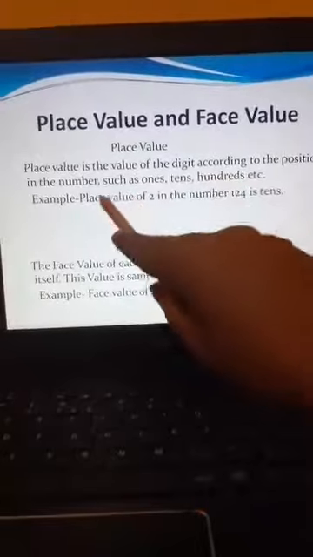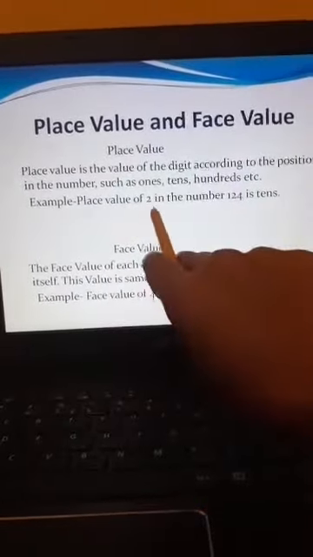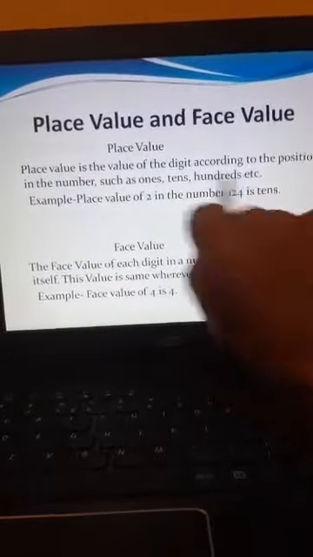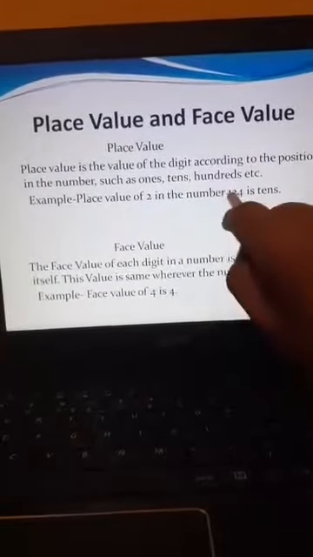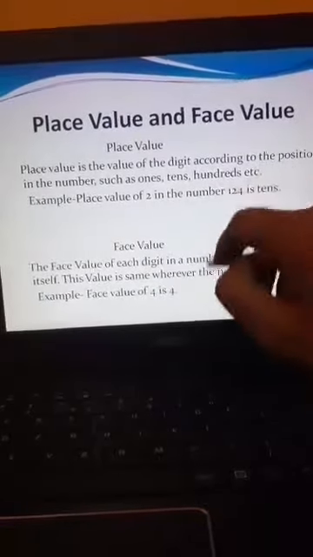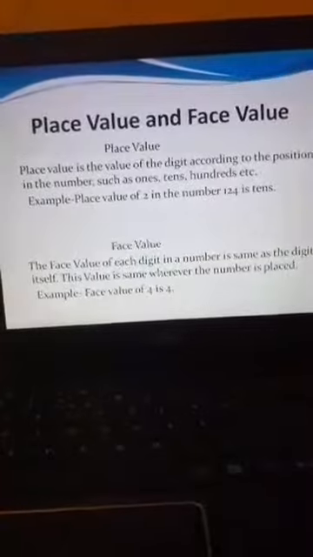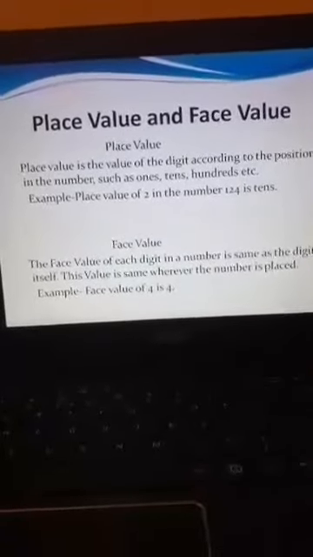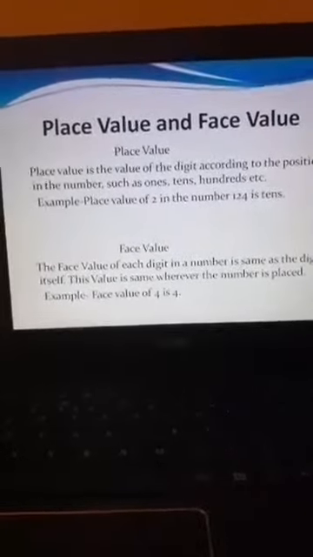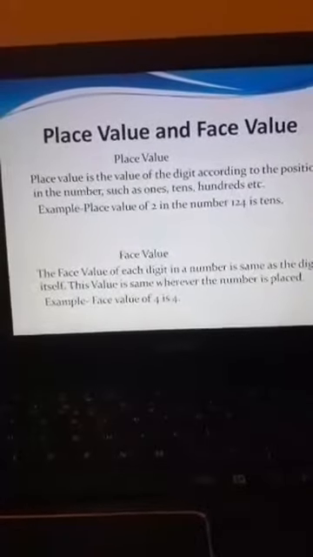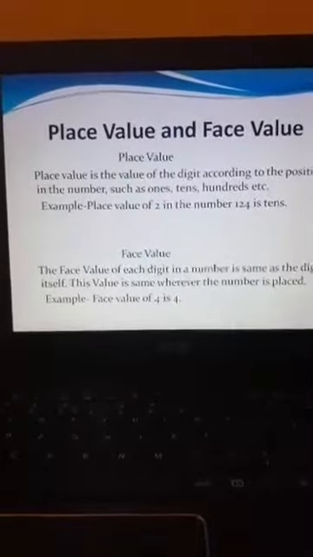If we want to find the face value of 2 in the number 124, the face value of 4 will be 4, of 2 will be 2, and of 1 will be 1. The face value stays the same wherever the digit is placed, whether at ones place, tens place, or hundreds place.